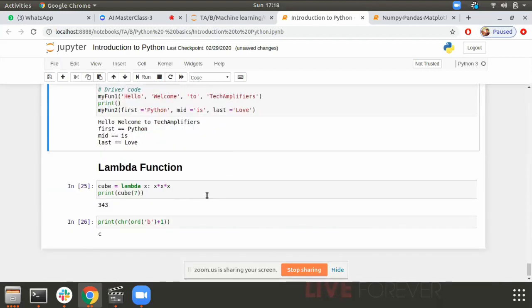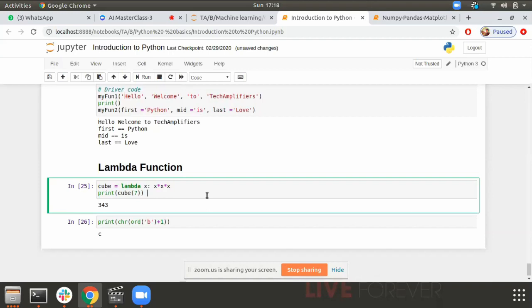Now, what is a lambda function? A lambda function is an anonymous function. When you don't want to give a name to the function, we call it an anonymous function, a lambda function. Lambda functions are very useful in data science. Whenever you want to do any pre-processing on a single row, why write a piece of code in a full function? If I have data 2, 3, 4, 5 and I want the square root of the data, I'll just write a simple lambda function, do a simple apply on it, and that function gets applied on my column. That is how lambda functions are very helpful when it comes to writing small pieces of code.